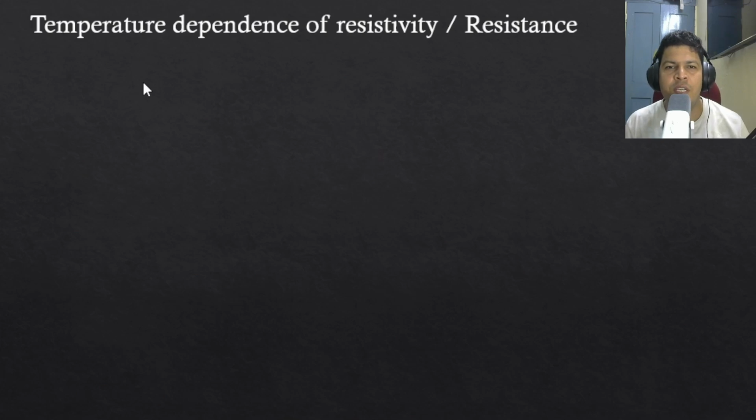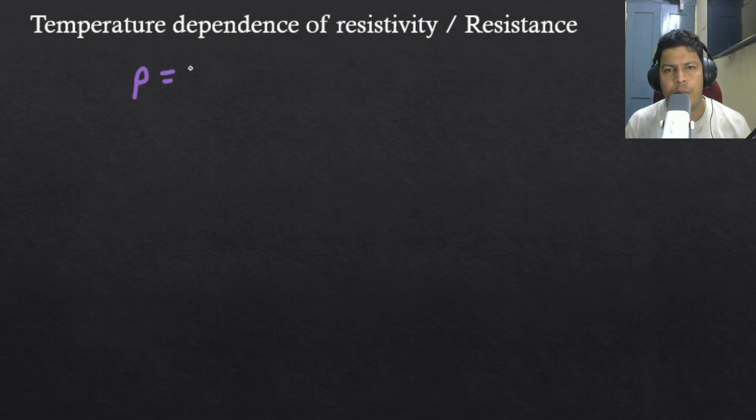Okay, students, let's discuss the temperature dependence of resistivity and maybe resistance also. Because if we have seen the dependence of resistance on temperature, resistivity will also come, and if we see resistivity, resistance will also come. There is a little difference in the formula. So let's write down the formula for the resistivity for us.